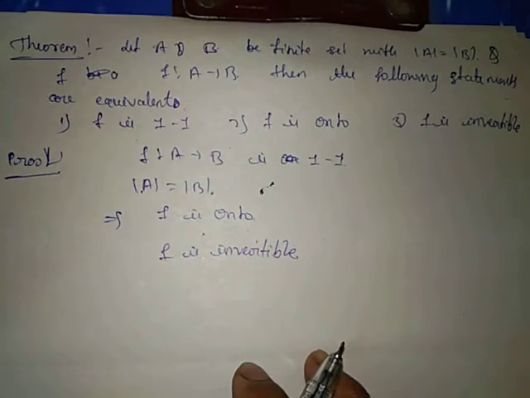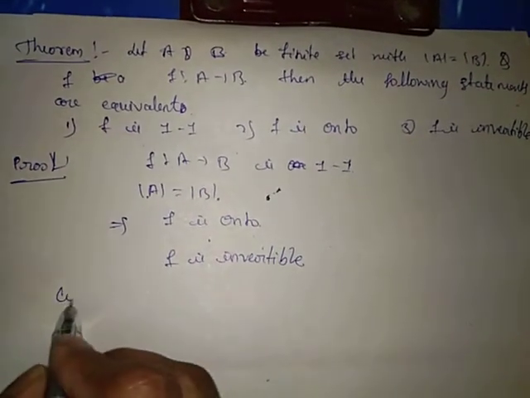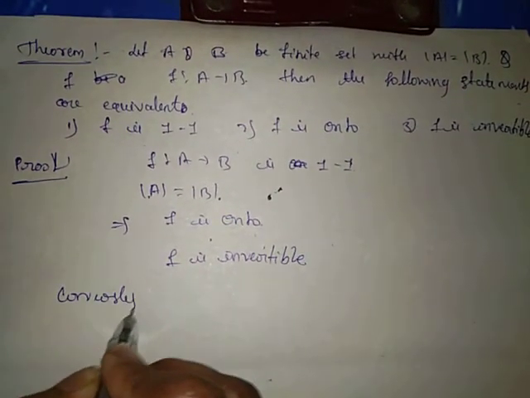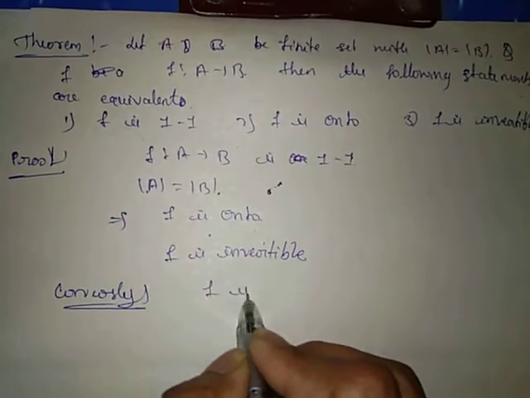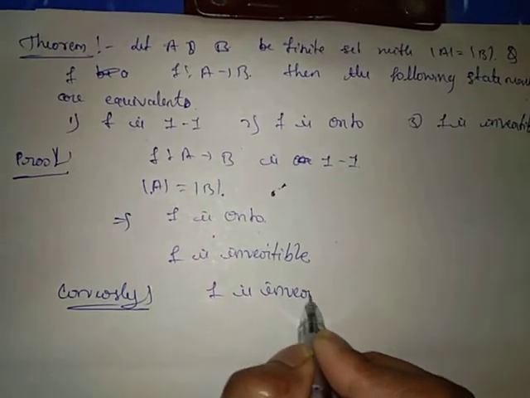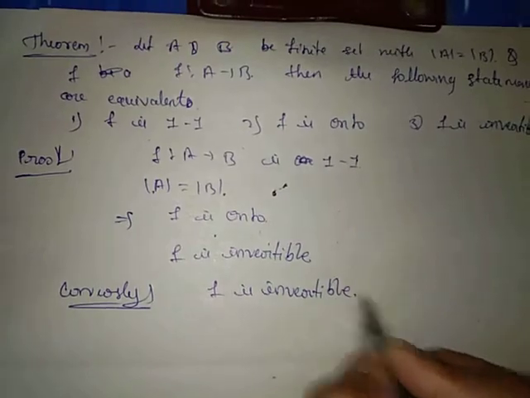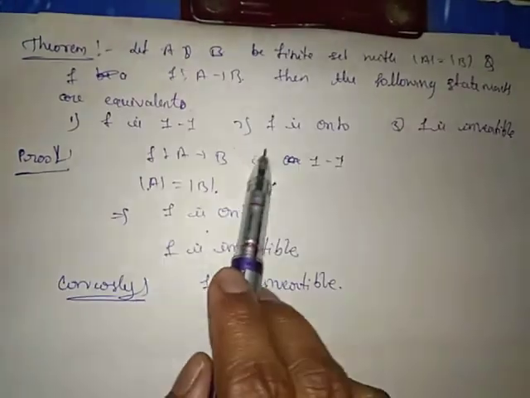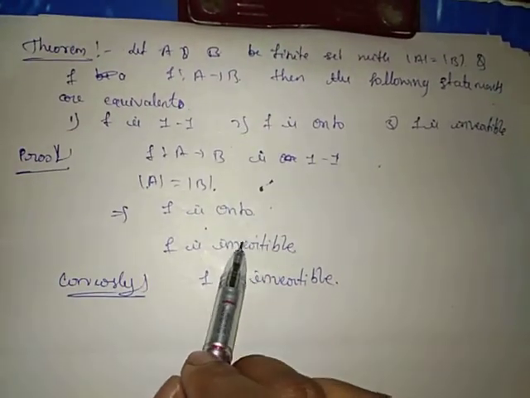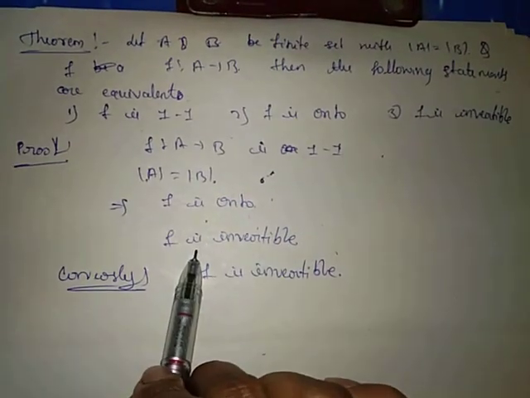Now I am proving this conversely. Suppose F is invertible. If F is both 1-1 and onto, F is invertible, by the previous theorem.